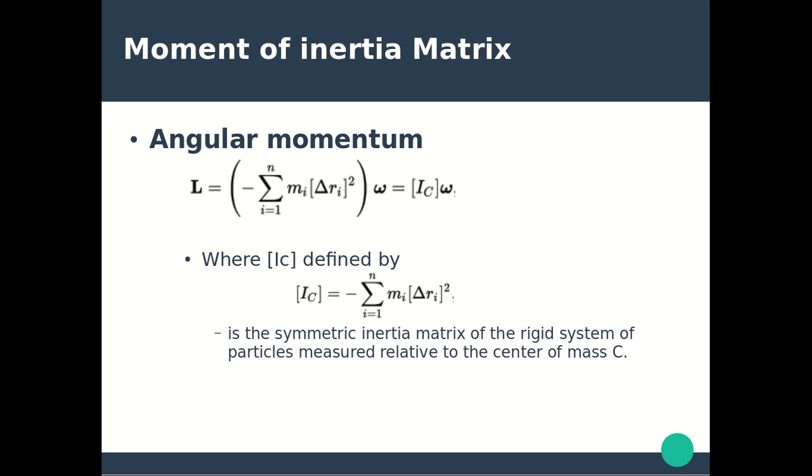Angular momentum L is given by minus summation i equals 1 to n, mi delta Ri square, omega, which can be represented as a square matrix Ic omega, where Ic is defined by minus summation 1 to n, mi delta Ri square. Ic is the symmetric inertia matrix of the rigid system of particles measured relative to the center of mass C.